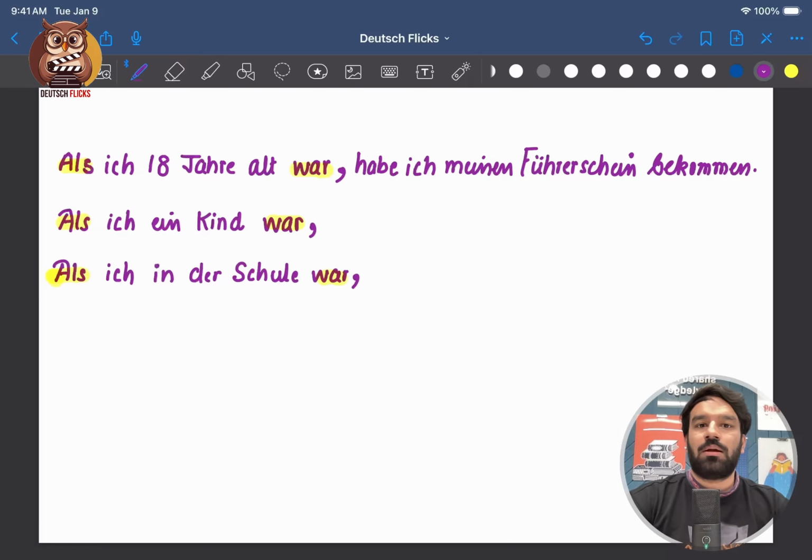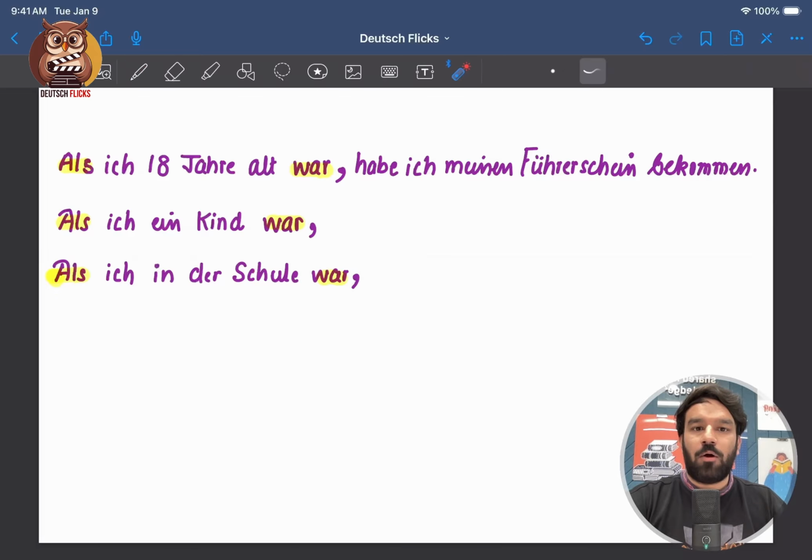Habe ich meinen Führerschein bekommen. I got my driving license. Now, why am I having the verb here and then the subject? Why not "ich habe," the opposite? Because whenever we put any connector at the beginning, we follow the verb-comma-verb rule, which we also discussed during weil, dass, wenn. So here also we are following the verb-comma-verb rule.